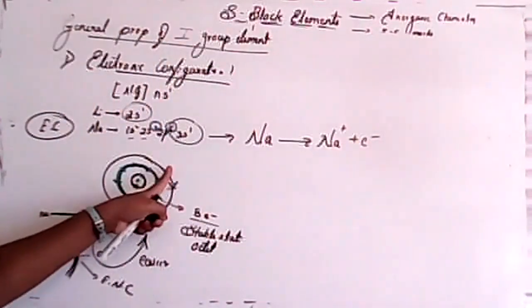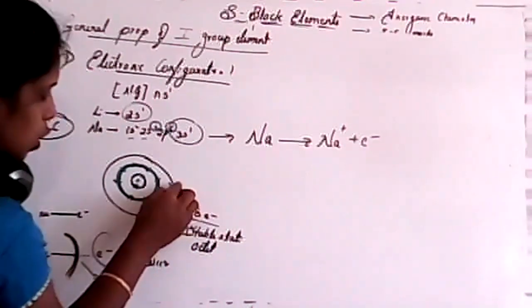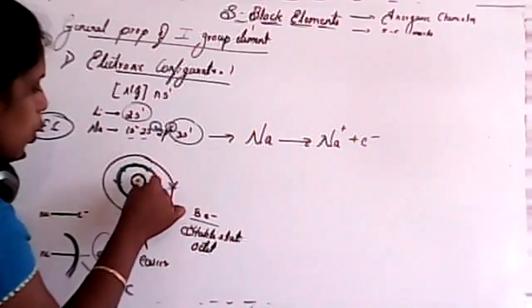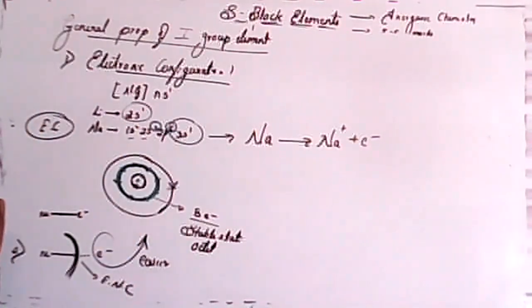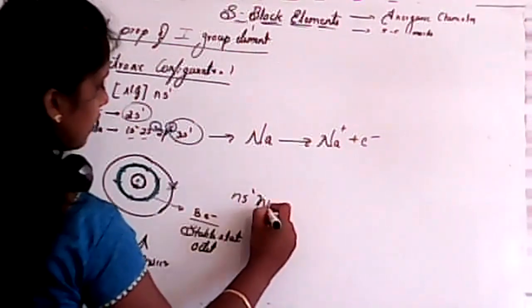Removal of an electron is easier in the case of first group elements because the outermost electron is present outside the inner noble gas core. The noble gas core is nothing but this ns2 np6 form.